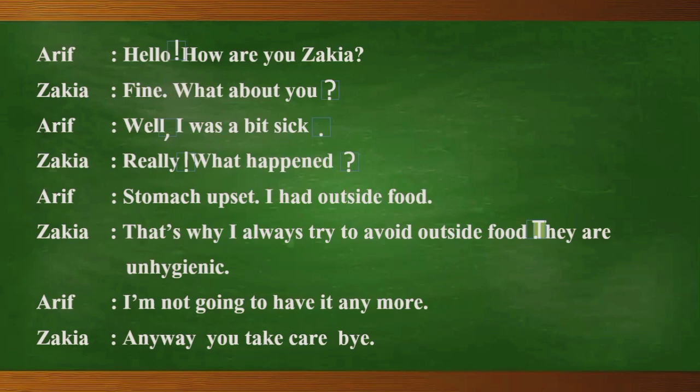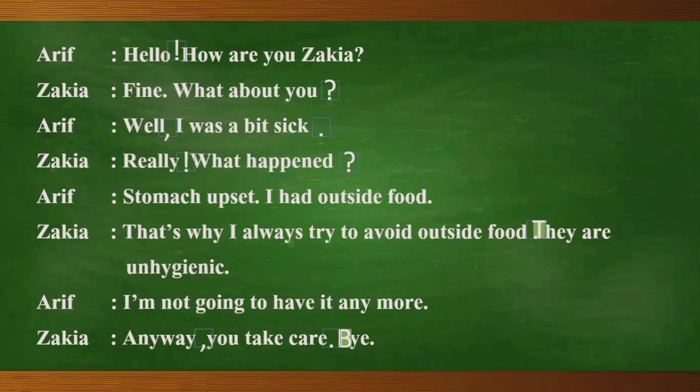Then Zakia is telling, "Anyway, you take care. Bye." "Anyway" is a connector, but it's not that important to construct this sentence at all. That's why we can separate it by using a comma. "Anyway, you take care." "You take care" is an assertive sentence, and we can complete it over here by using a full stop. And after the full stop, we have another word that is a farewell word. Zakia said "Bye." So the word should start with a capital letter, capital B. And that's all the changes we had to make.